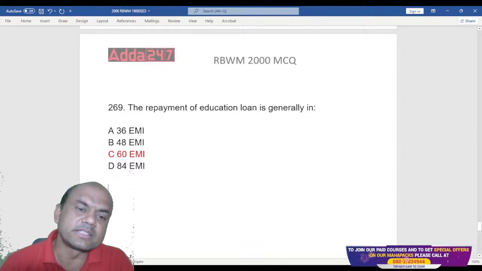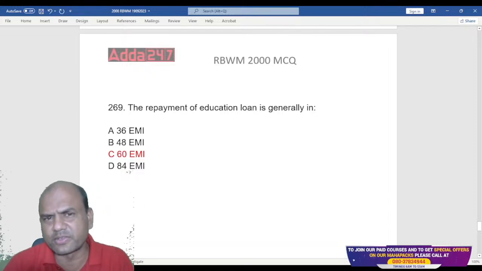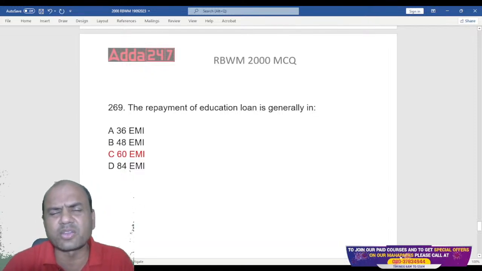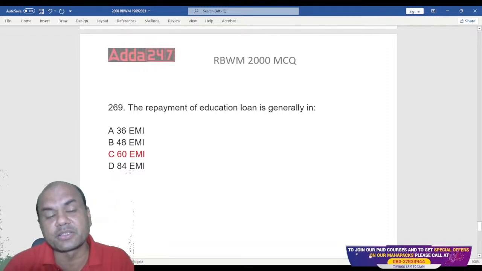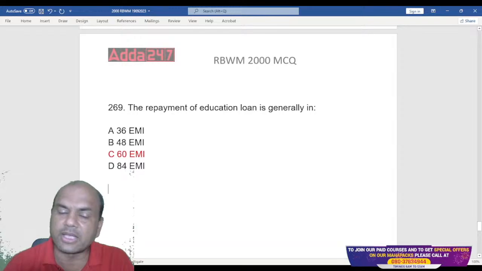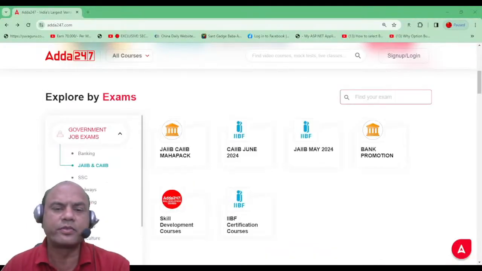The point is that these 60 EMIs will start after the course is completed and after that 1 more year. One more year is generally given, depending on the job. After that, these 5 years will start. But the answer is 60 EMI. So that was a quiz series for you.